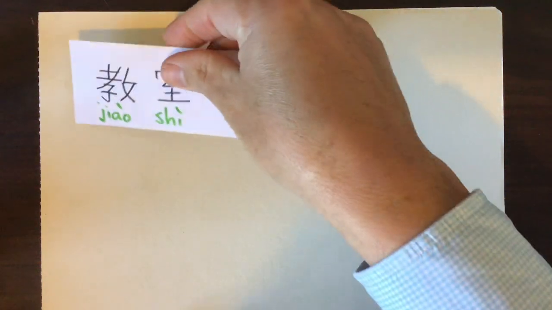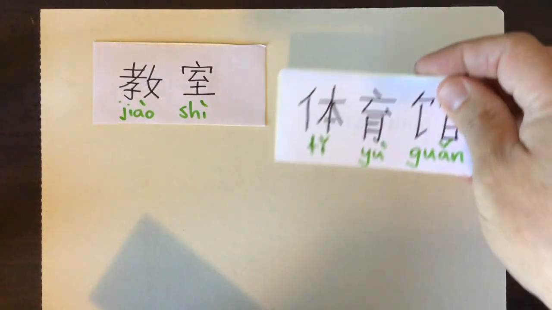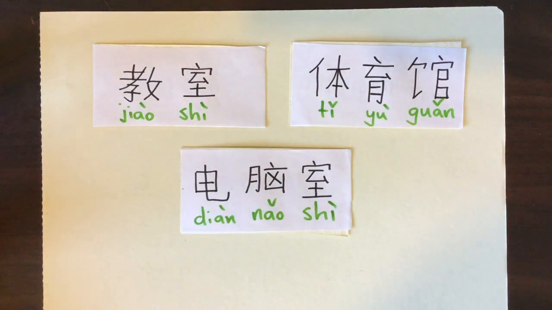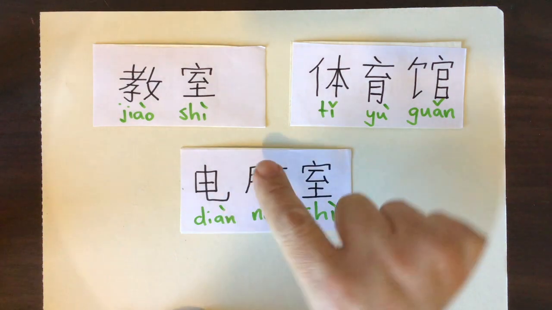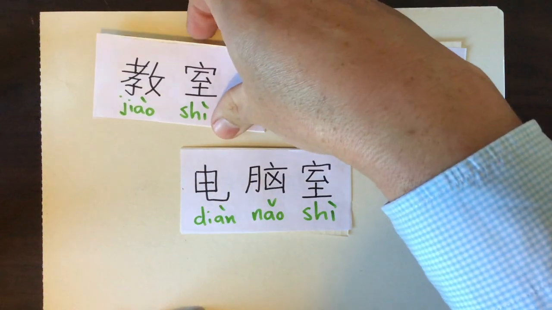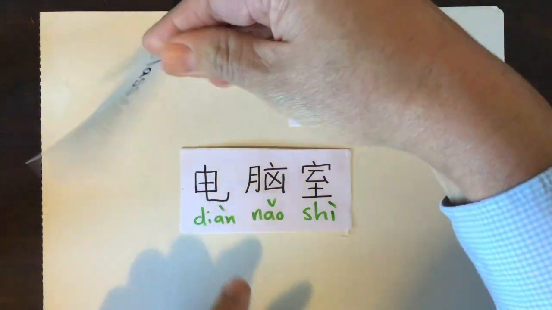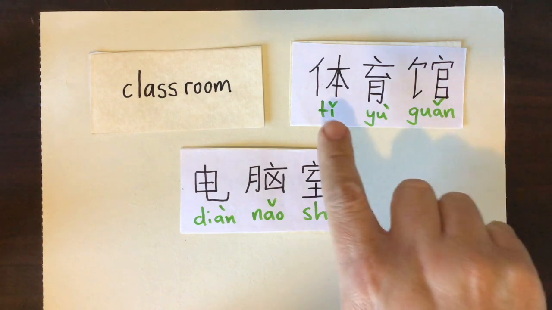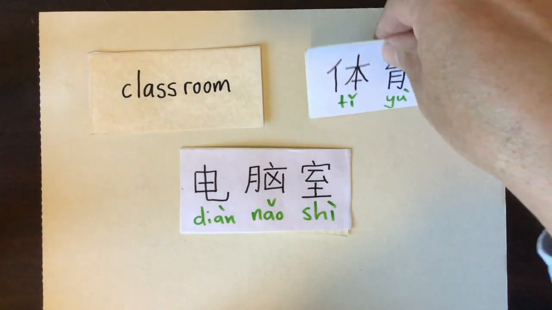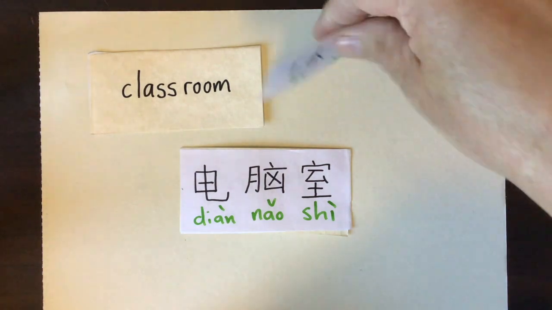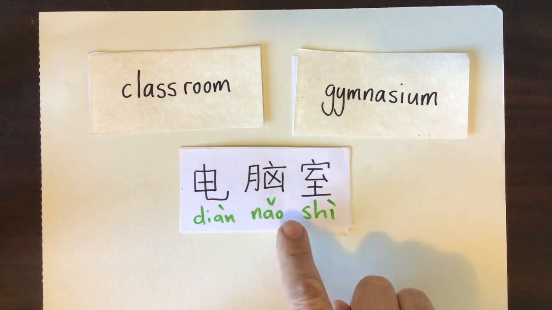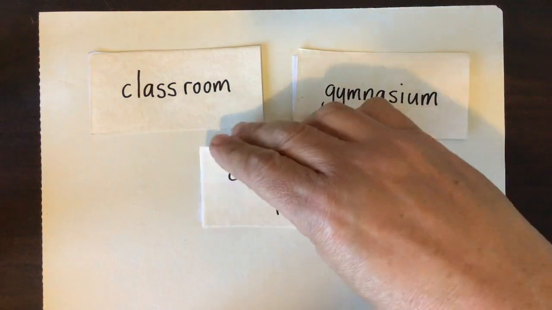Come back to them. Okay, we have jiao shi. We have ti yu guan. We have dian nao shi. Did I say 5? Oh, I really meant 3. So, jiao shi, classroom, so learning room. Then we have ti yu guan, which involves some physical exercise or physical education. It is a gymnasium. Dian nao shi, the electric brain room or the computer room.